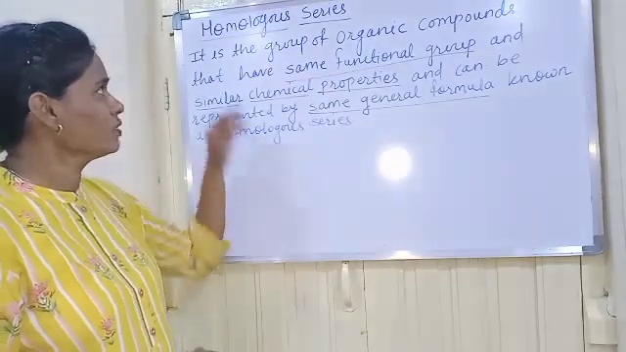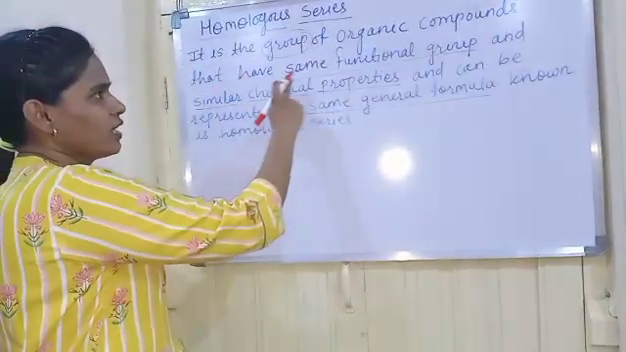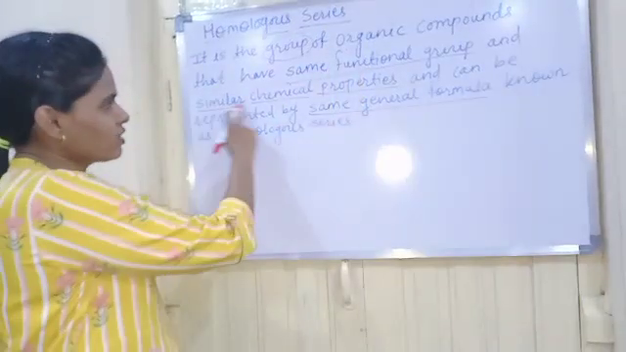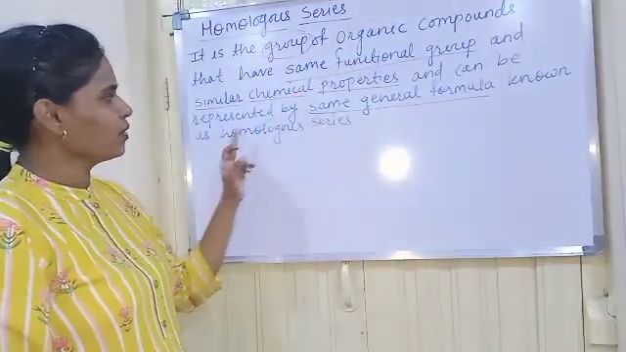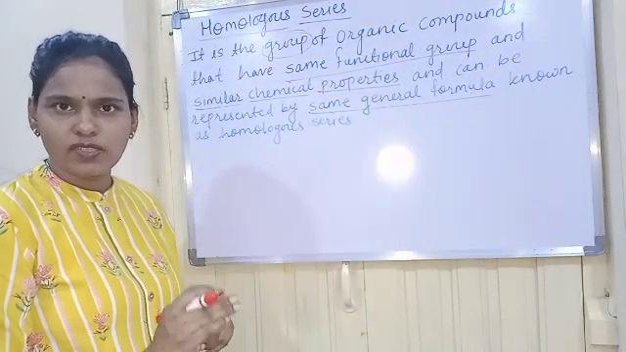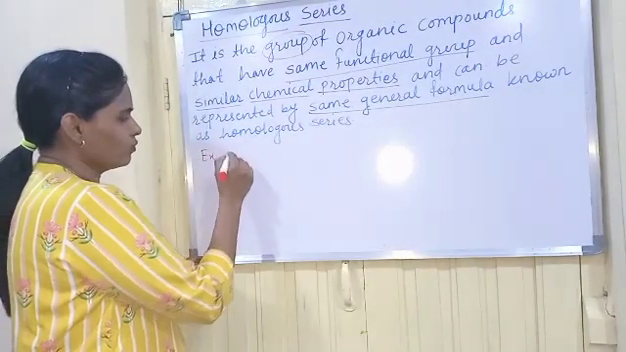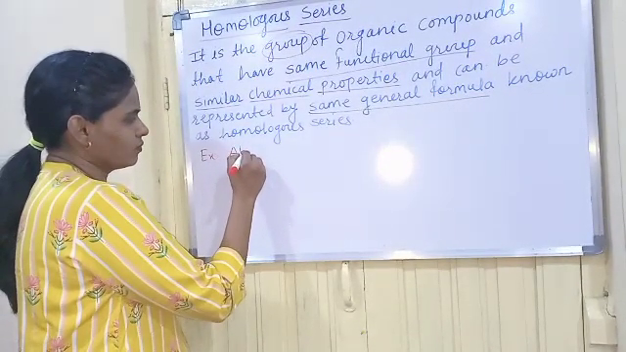What is homologous series? It is the group of organic compounds that have the same functional group and similar chemical properties and can be represented by the same general formula, known as homologous series. Understood? Now, example, let us take the example of the alkane series.